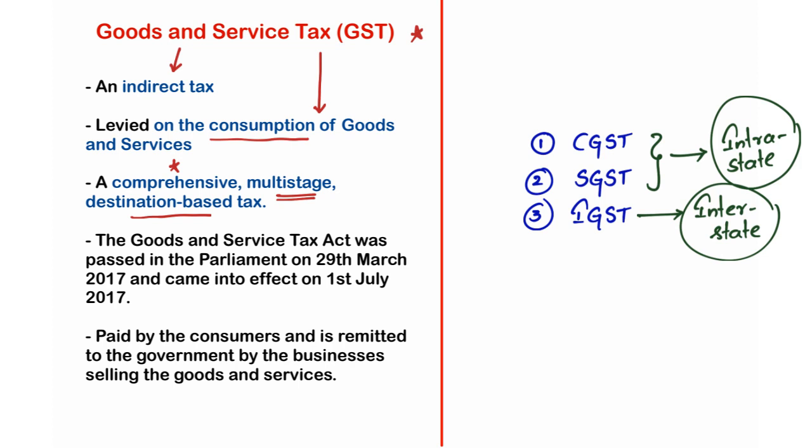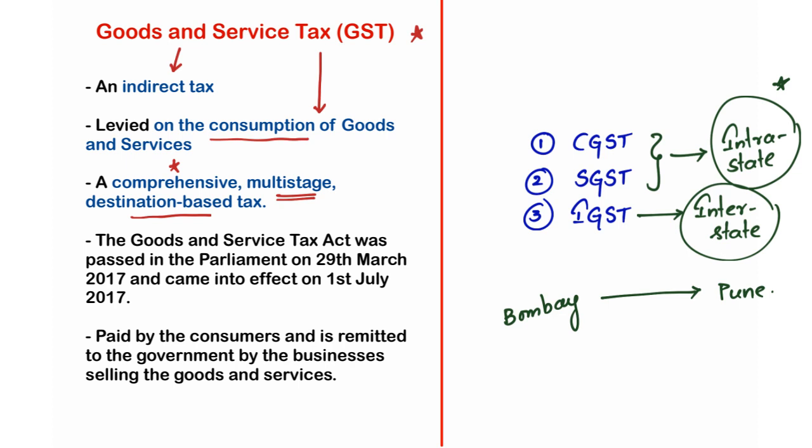Let me explain this with an example. Let's say a shirt was manufactured in Bombay and it is consumed or purchased in Pune. It is an example of an intrastate transaction, because both Bombay and Pune are in the same state, right? In this case, what will apply? Both the CGST and SGST will be applied on this transaction.